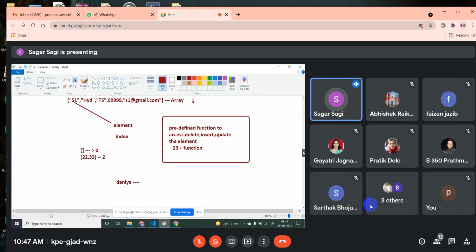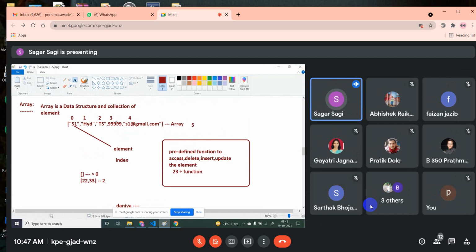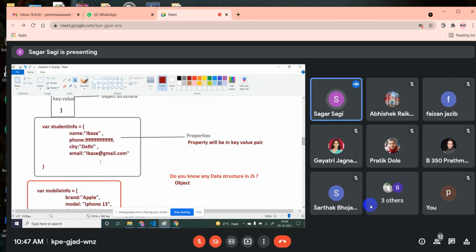उसी तरीके से array में भी this is information only, ये डेटा ही है, but इसको हम यहाँ पे element बोल रहे हैं. उसी तरीके से object में भी ये डेटा ही है, but इसको हम property बोल रहे हैं. सिर्फ terms change होगा, बाकी सब same ही रहता है, concept same ही है, बस term different रहता है और उसको access करने का तरीका दूसरा रहता है. So that is what you will learn in the programming languages. अगर तुम Java में जाओगे, same concept same रहेगा, but the way of accessing or writing the code will be little bit different. So if you know that way, you know Java language also.